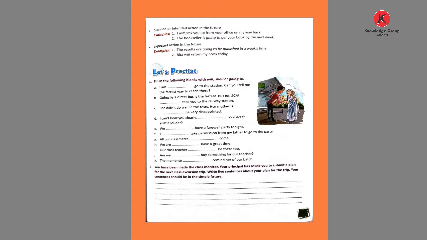Now comes the exercise, from A to K. Blanks will be given. We use will, shall or going to. Whenever we see the to be form, which to be form? Is, am or are. What do we write? We write going to.